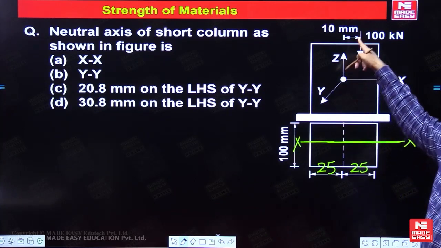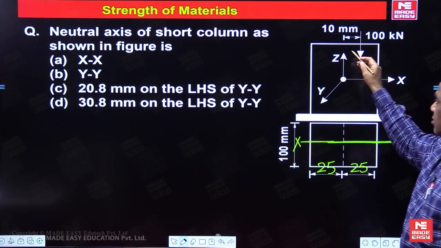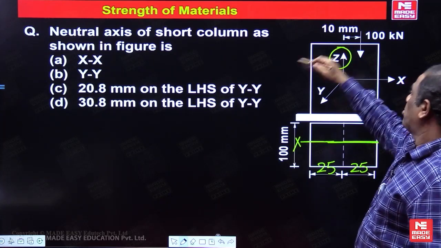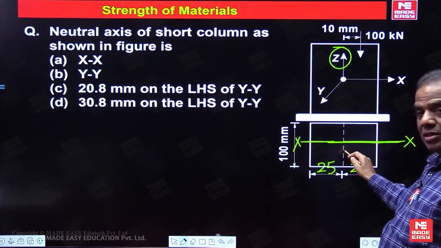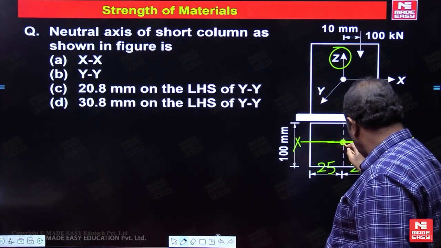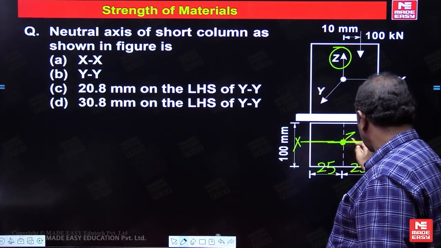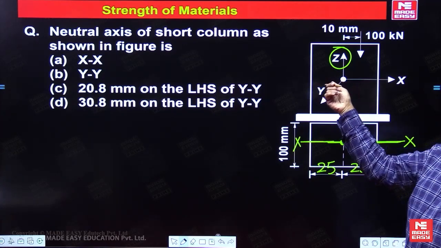Now which is the polar axis? The polar axis will coincide with the longitudinal axis. Polar axis always coincides with the longitudinal axis. But here the polar axis coincides with the centroid. This is Z. Now this is Y. Y is perpendicular to the plane of the board.